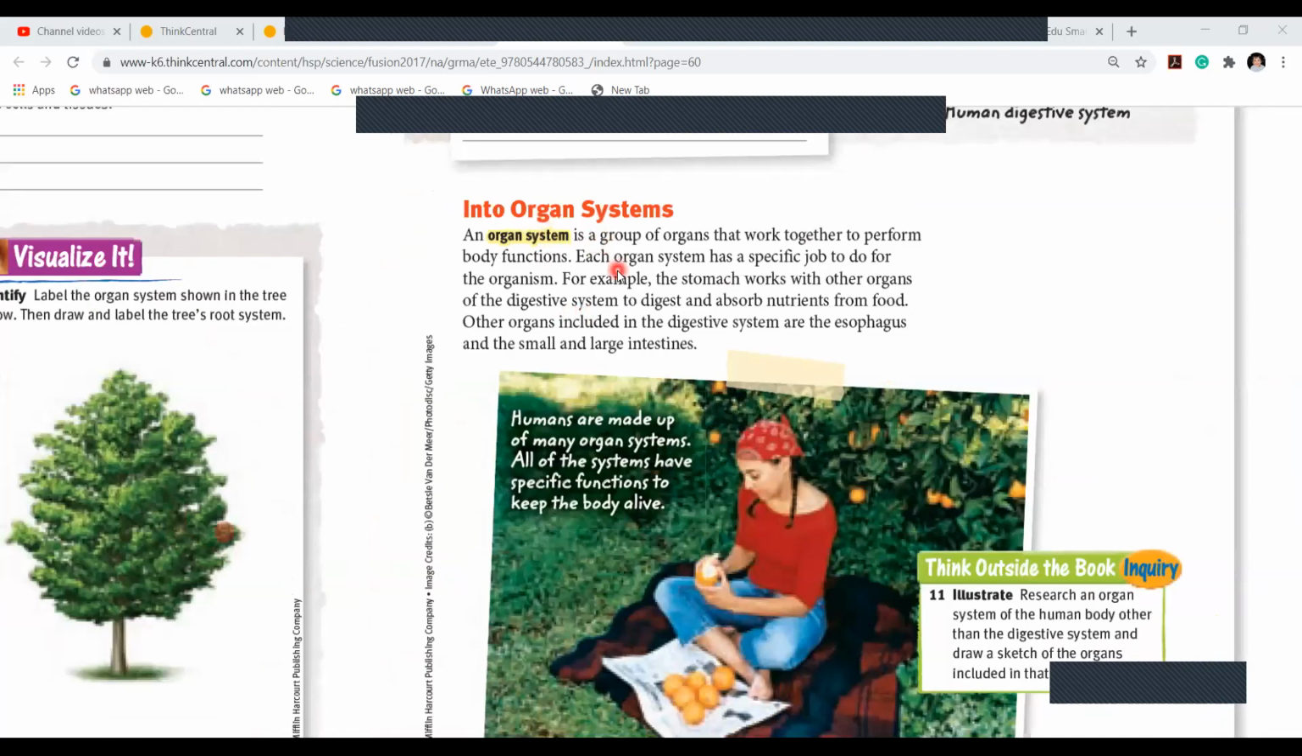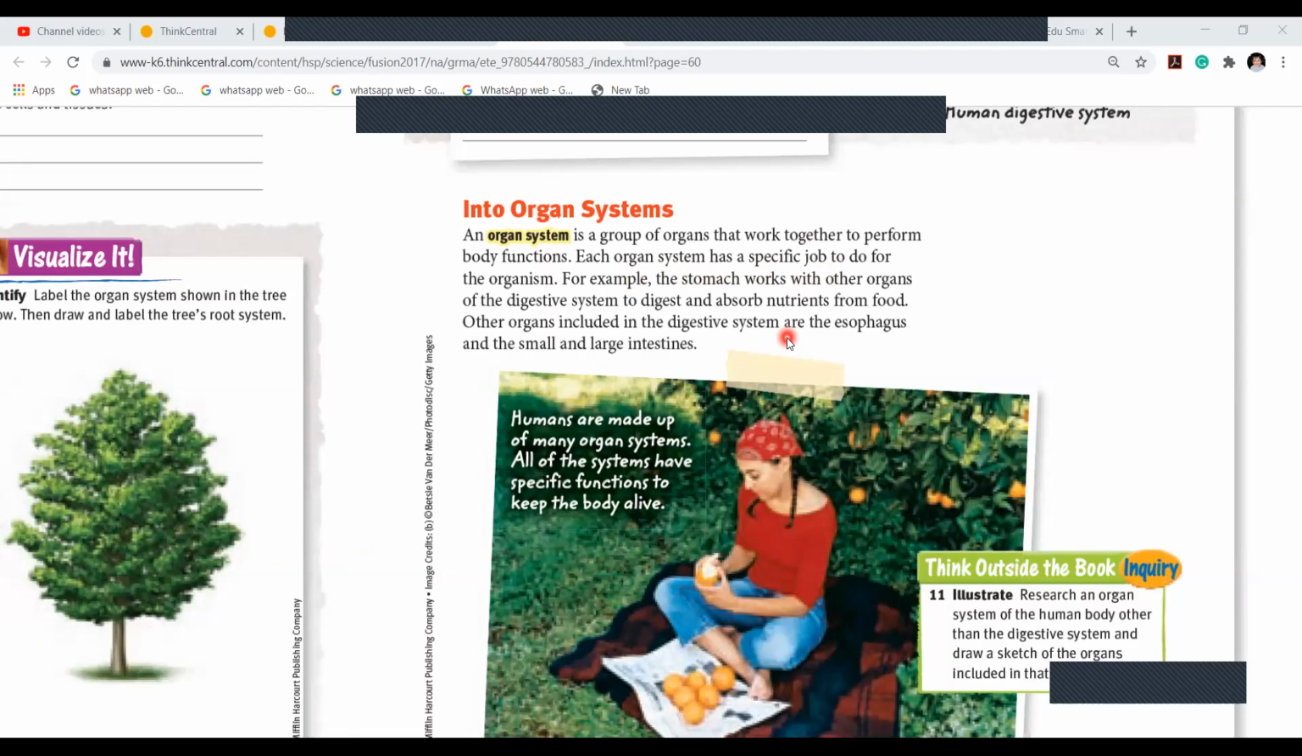An organ system is a group of organs that work together to perform body functions. Each organ system has a specific job to do. Can you name some systems of the body, like the digestive system? Skeletal system, muscular system, respiratory system, urinary system, very good. Digestive, respiratory, and excretory. Yes, all these systems have a specific job.